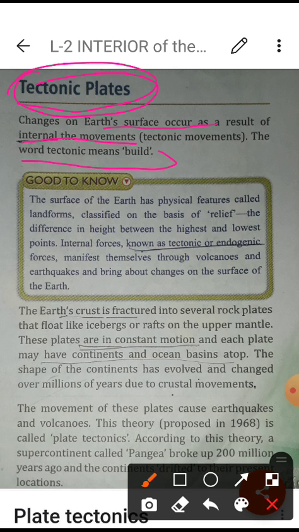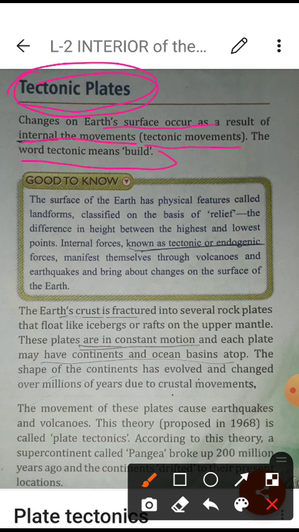Earthquakes, tremors, tsunamis, volcanic eruptions, whatever is happening is because of the internal movement of the earth, and that is known as tectonic movements.